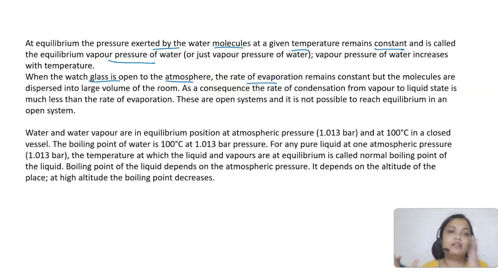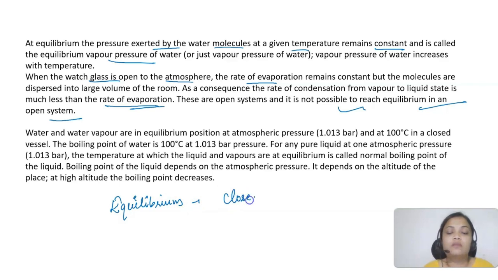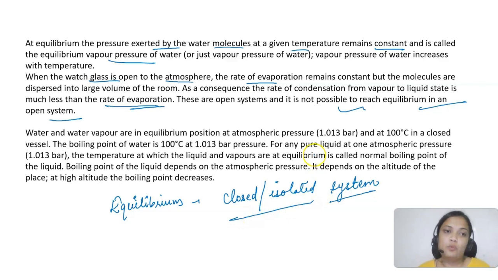But when the watch glass is open to the atmosphere, the rate of evaporation will be constant, but now the molecules are dispersed into a large volume of the room, so the rate of condensation will be less than the rate of evaporation. So in the case of an open system, it won't be possible to reach equilibrium. So from here we have understood one thing which is very important: equilibrium state can be achieved in a closed system, or you can say an isolated system. It's not possible to achieve equilibrium state in an open system.